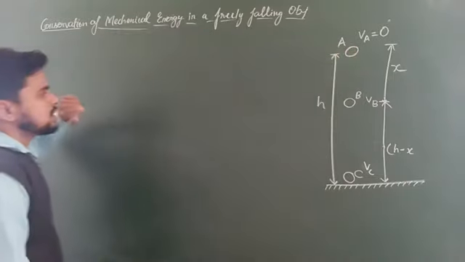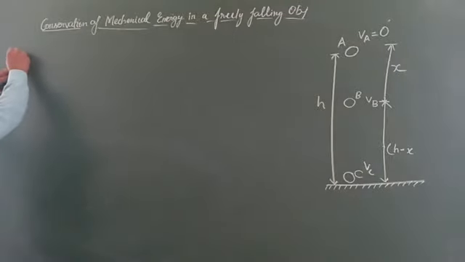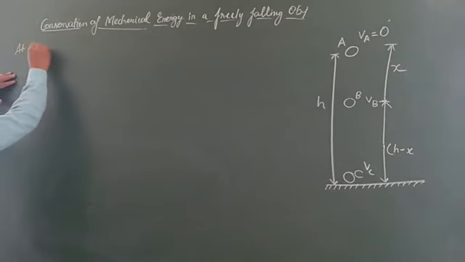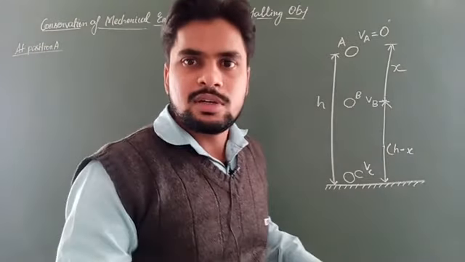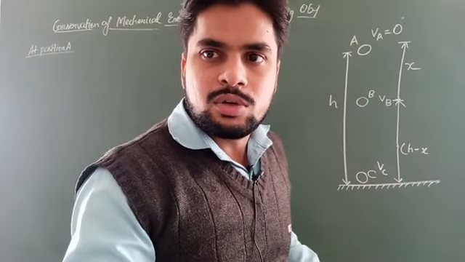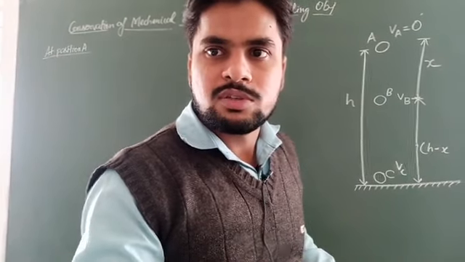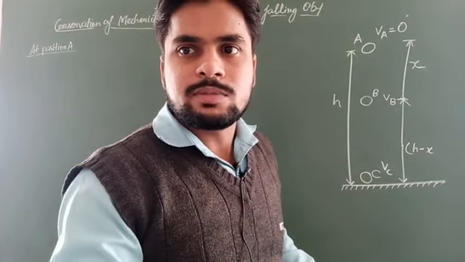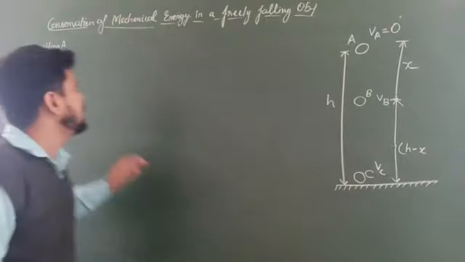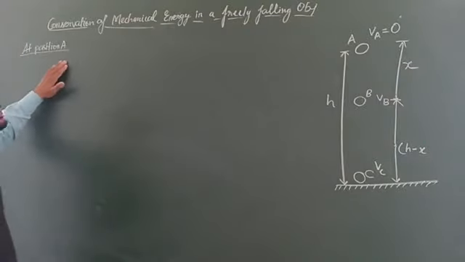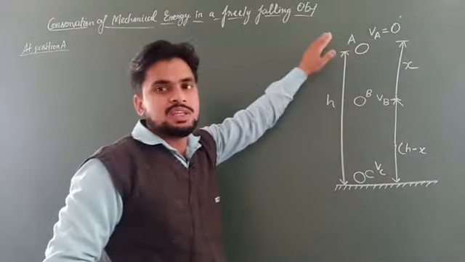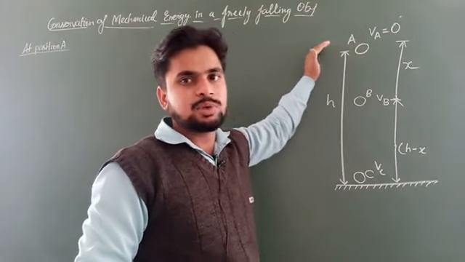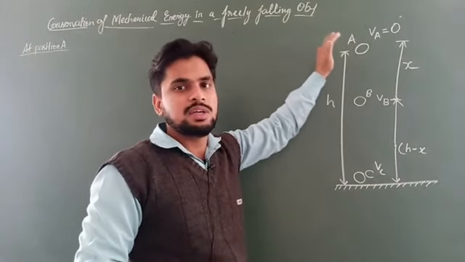Now let us try to identify. At position A, is it visible students? Yes, it is visible. Now let us see. At position A, let us say the kinetic energy will be Eka and the potential energy will be Epa.